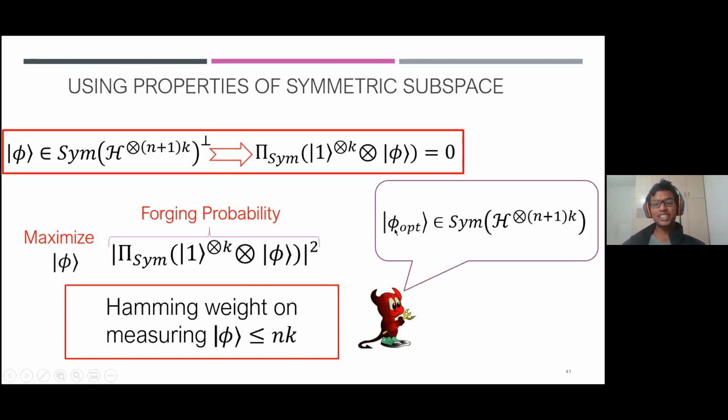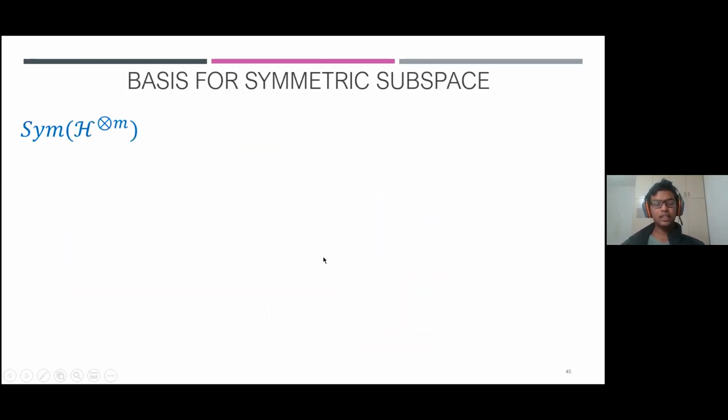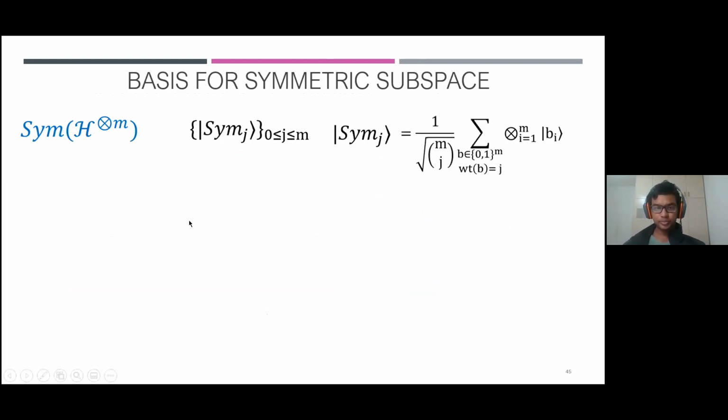So we have the following maximization from the adversary's point of view. This property basically tells you that there exists a state in the symmetric subspace that maximizes it. So from now on, the adversary will only try to find a symmetric state that maximizes this forging probability subject to this constraint. Okay. Now, in order to find this optimal symmetric state, we will use the basis for the symmetric subspace. Suppose you have a symmetric subspace over m registers, then this particular set forms an orthonormal basis for the symmetric subspace, where Sim j is given by the uniform superposition over product states with Hamming weight j.